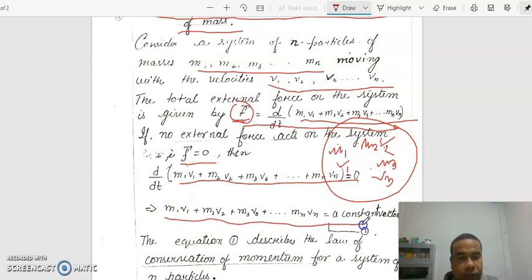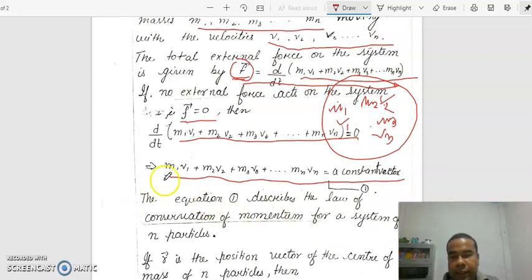Since there is no external force acting on the system, the total momentum is constant. Therefore m1 v1 plus m2 v2 plus m3 v3 up to mn vn is equal to a constant vector.